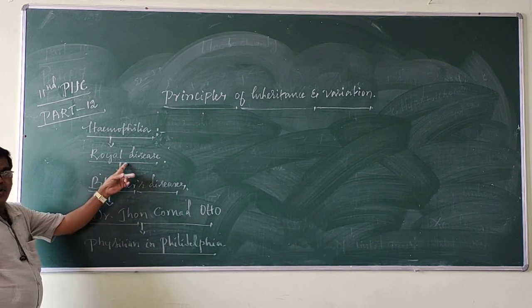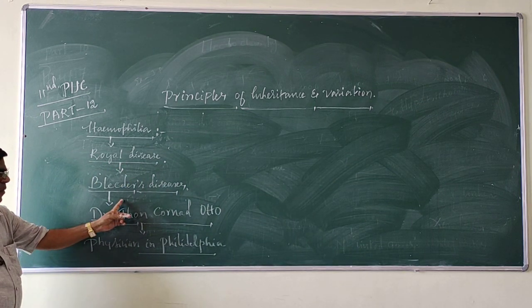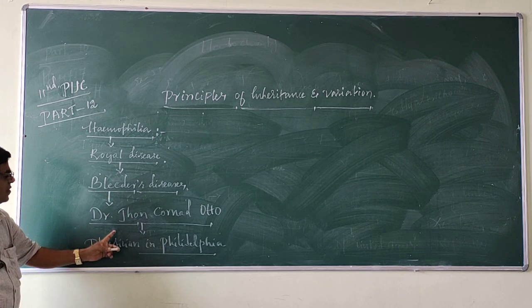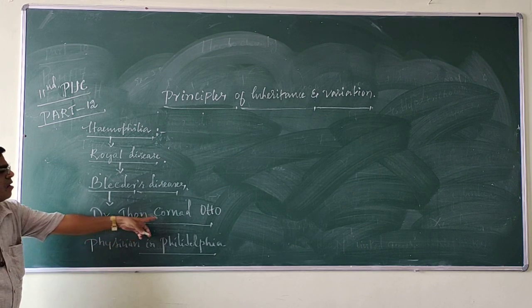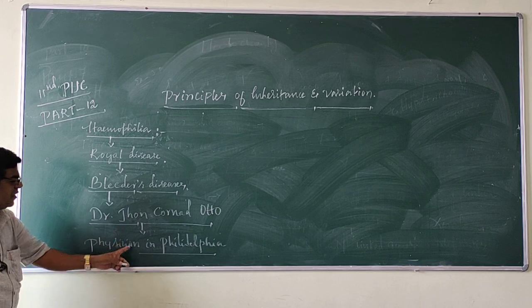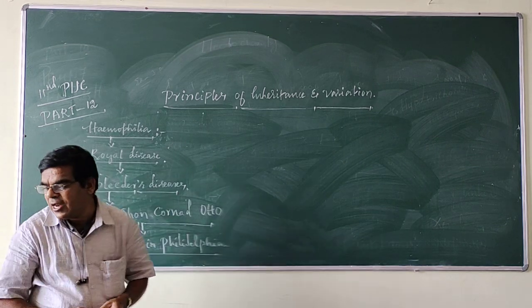Here, hemophilia is called royal or bleeders disease. Very first, it was discovered by Dr. John Carnot Otto, a physician in Philadelphia.